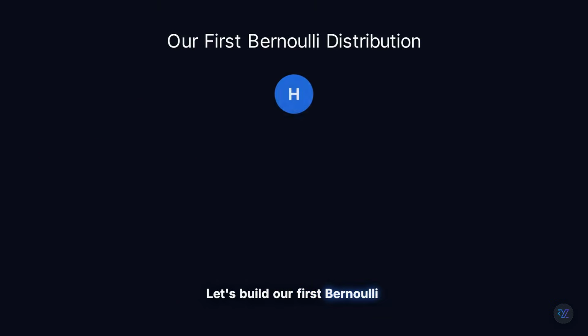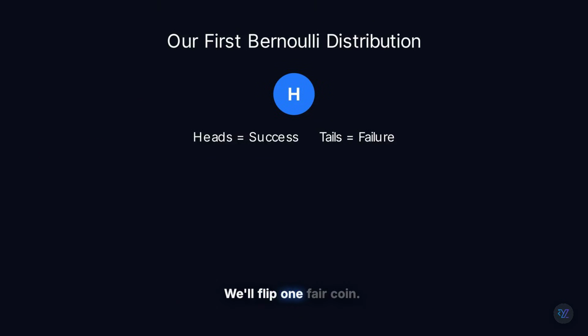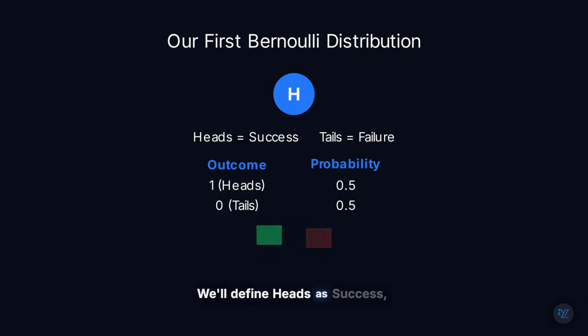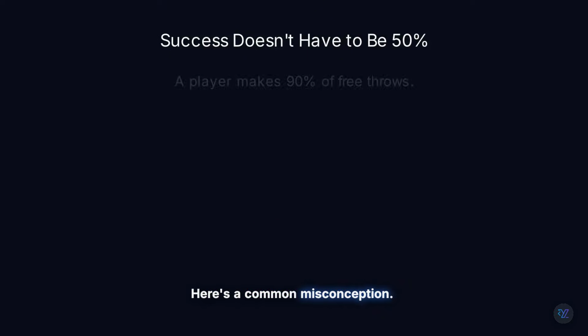Let's build our first Bernoulli distribution. We'll flip one fair coin. We'll define heads as success and tails as failure. We choose what success means. Statistics doesn't decide it for us. Since the coin is fair, both outcomes are equally likely. Success happens 50% of the time. Failure happens 50% of the time. That's a Bernoulli distribution.